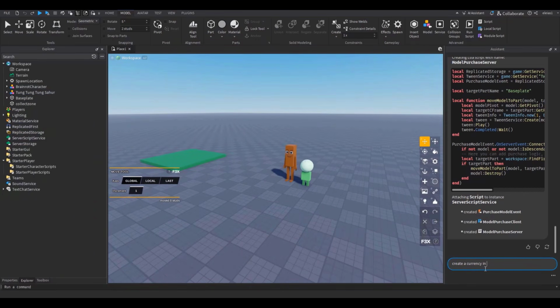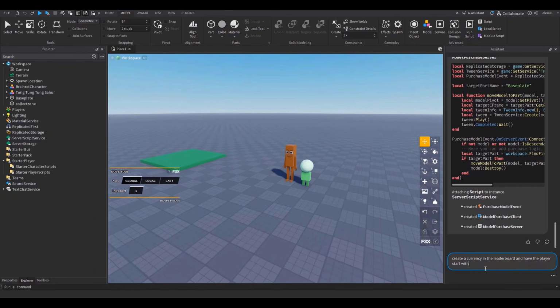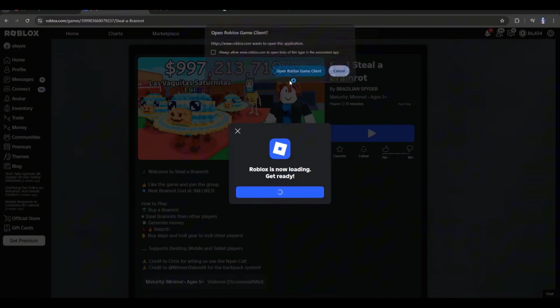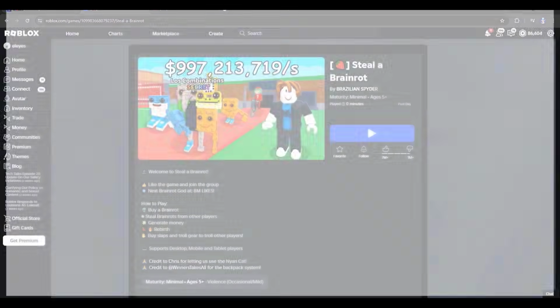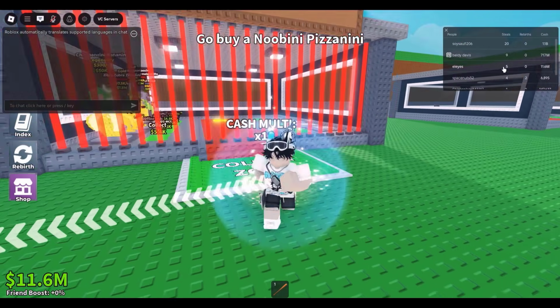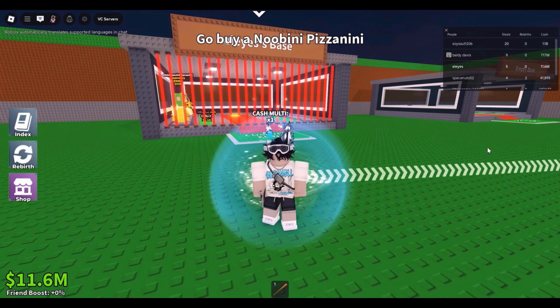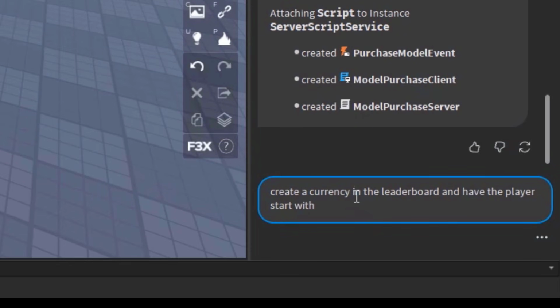Create a currency in the leaderboard and have the player start with, what is the currency called in Brainrot again? I have to go in the actual game and remember. I know it's something stupid. Is it called like shekels or something? What is it called, in the game? It's called cash. Oh, I thought it was called something stupid like shekels. Whatever. Create a currency system in the leaderboard.